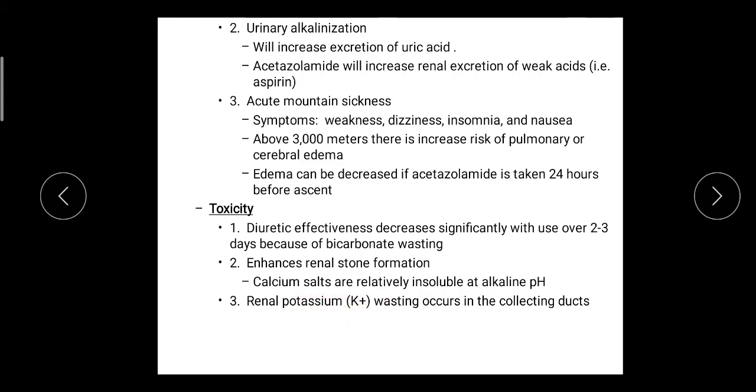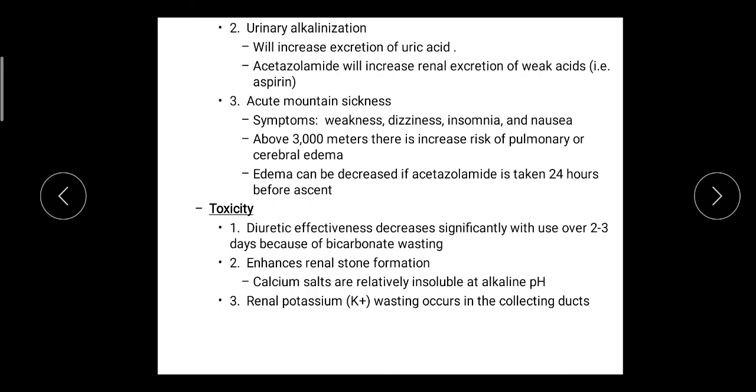The sodium retained in the tubular fluid is transported towards the collecting duct, at the last part of the nephron, where sodium is exchanged with potassium. So more potassium comes out of the blood and is exchanged with sodium, and there are chances of loss of potassium ions, which produces hypokalemia. So this is the toxicity.